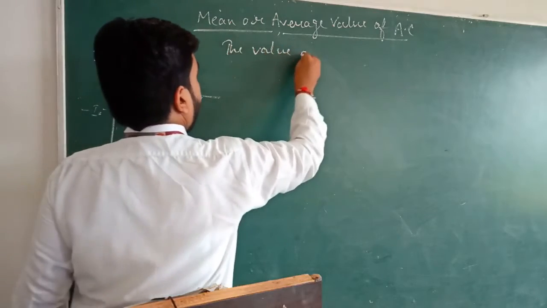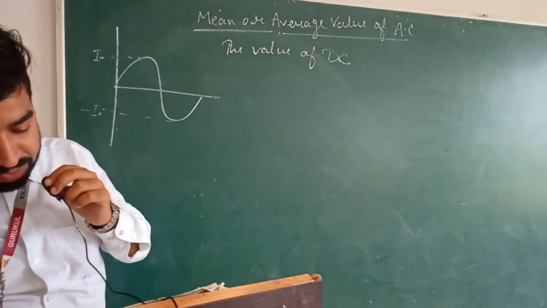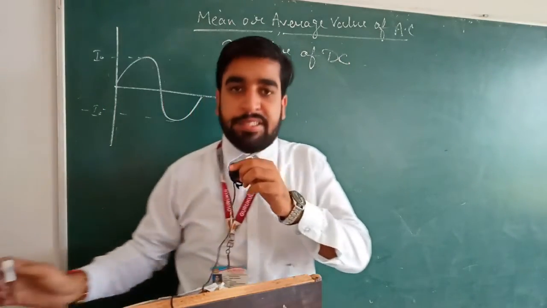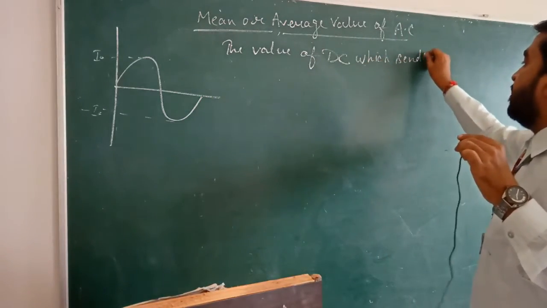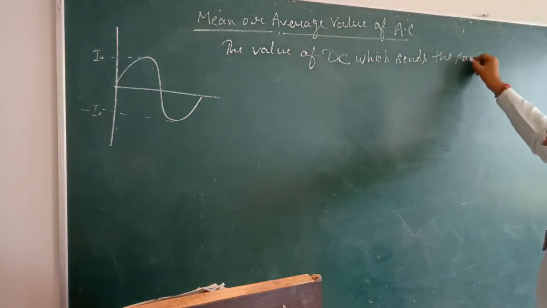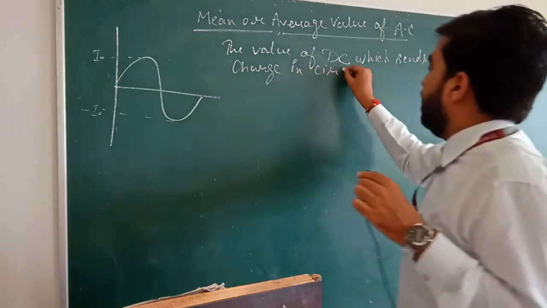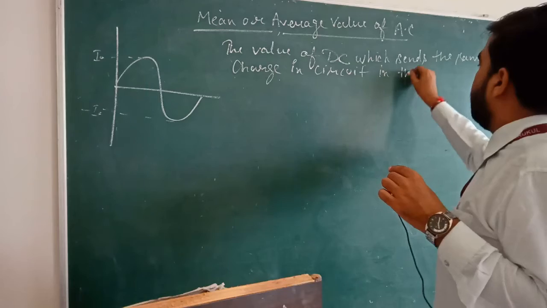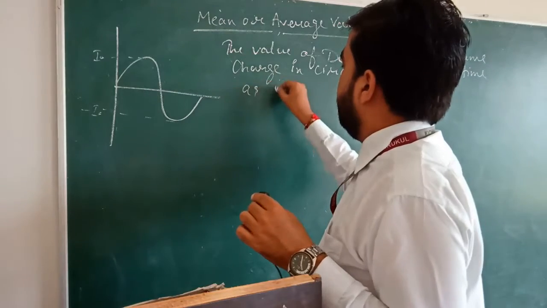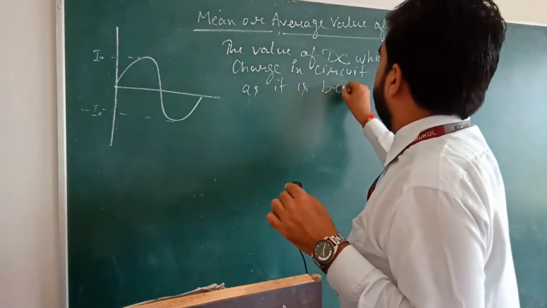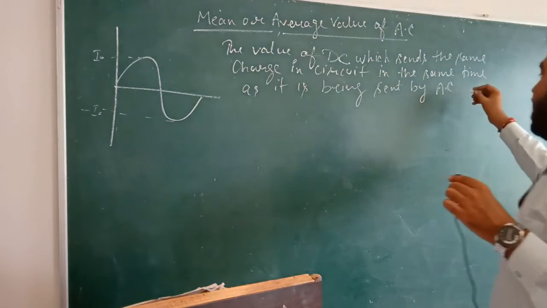The value of DC which sends the same charge in a circuit, in the same time, as it is being sent by AC over a half cycle.